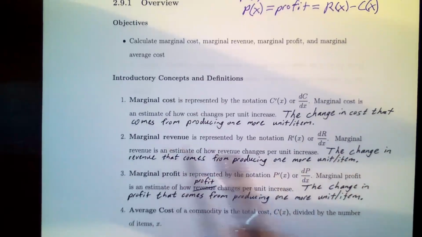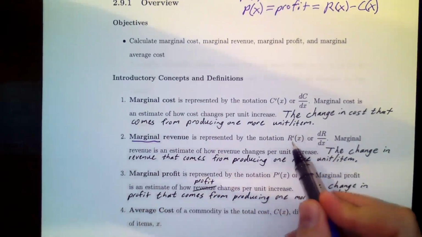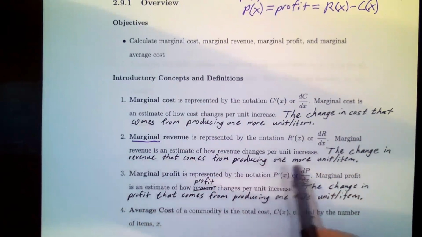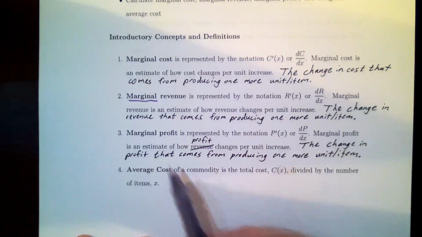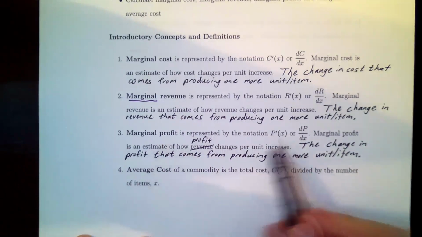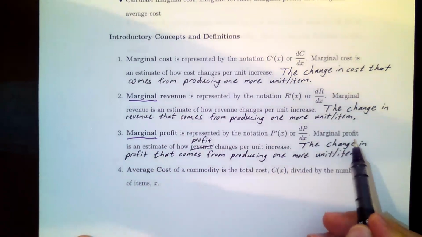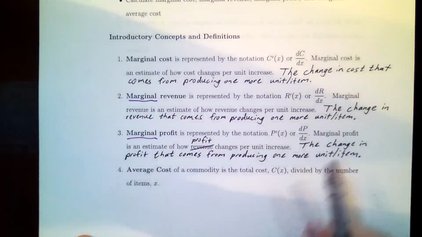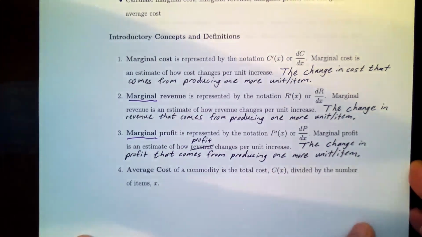Marginal revenue, marginal again means derivative, that means derivative of revenue, is represented by R prime. And marginal revenue is an estimate of how the revenue changes per unit increase, or that is from producing one more unit or item. Marginal profit is represented by P prime. Again, marginal just means derivative of profit. And so marginal profit in words means an estimate of how the profit changes per unit increase. That is when producing one more unit or item, whatever it is you're manufacturing.